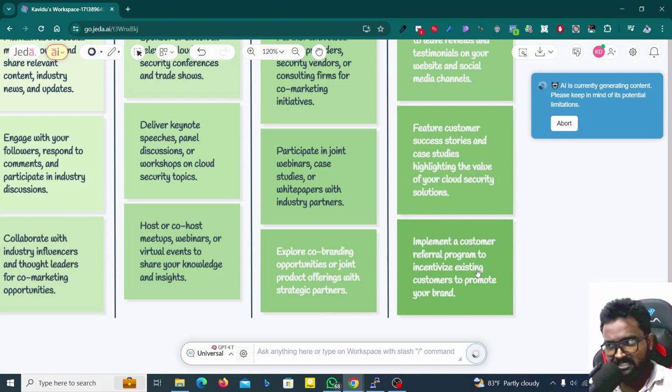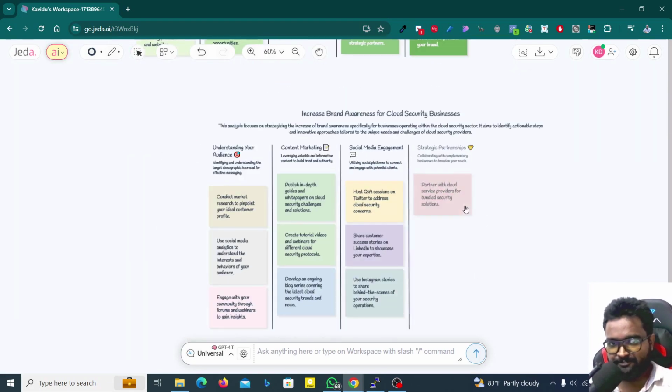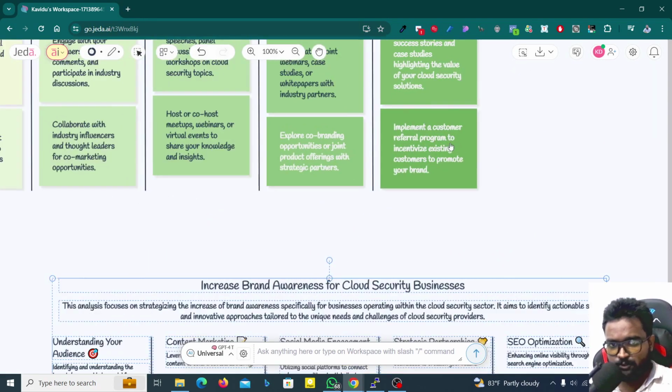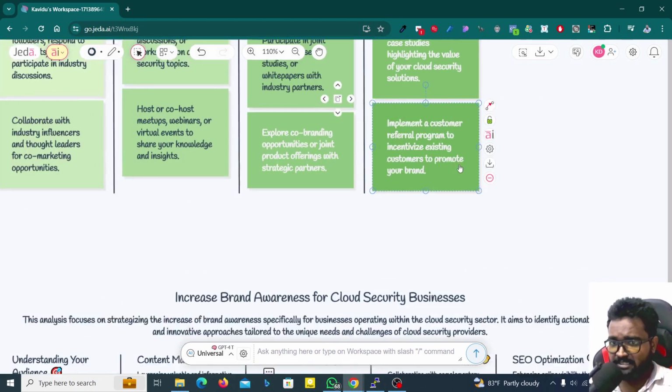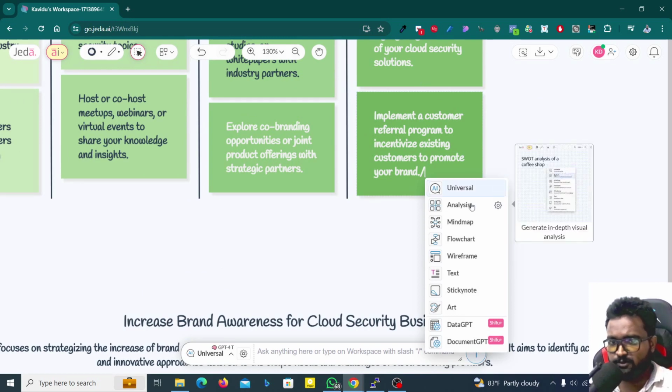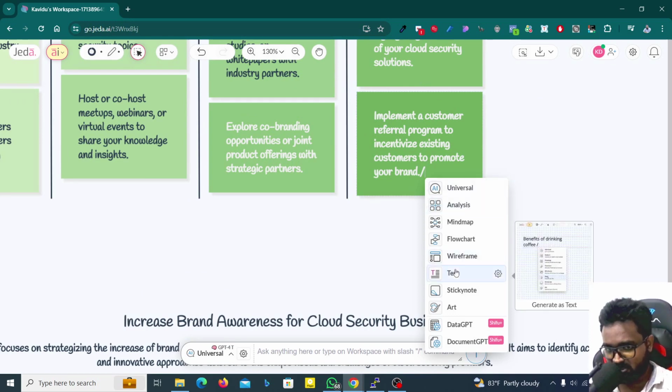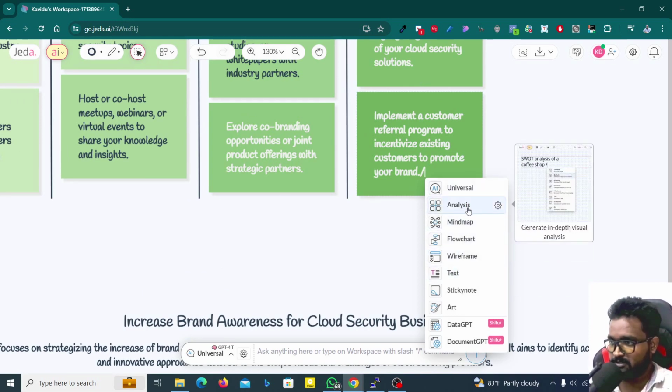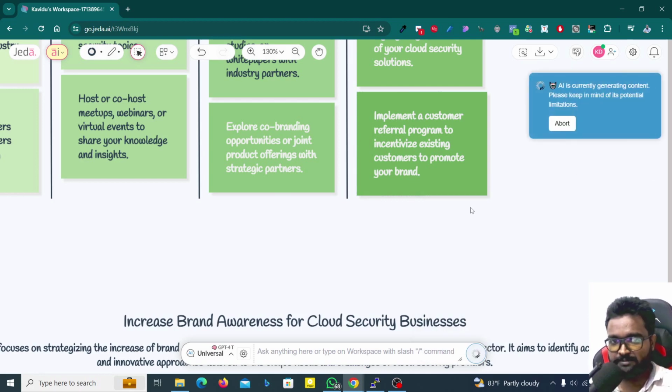Referral program means, so just think you don't know what a referral program is. So wait, I will come to this one. Just think you don't know what a referral program is or how you can manage it. So you can double click on this and then type slash. Here you can click on this analysis option or text option. I'm going to click on this analysis option first, then it will make something like this one.